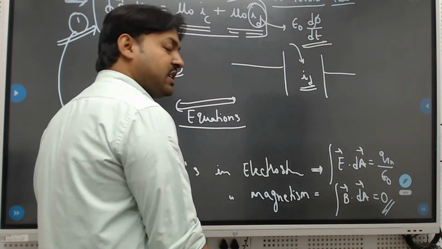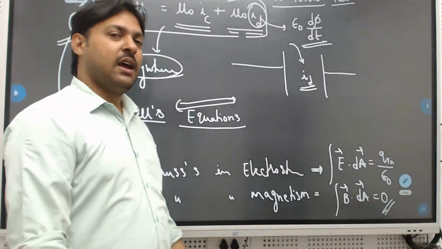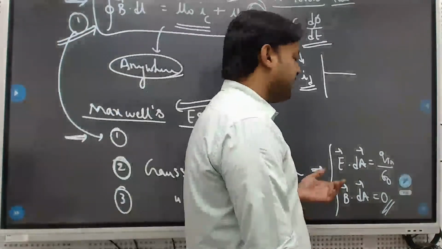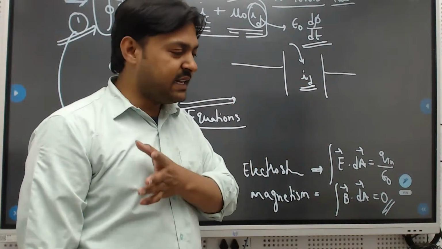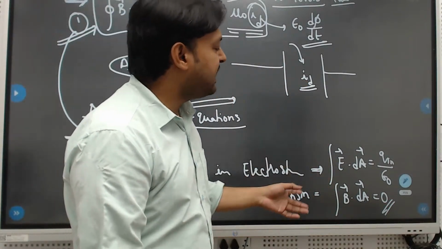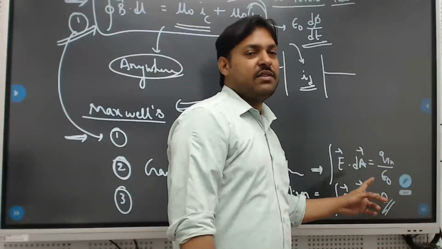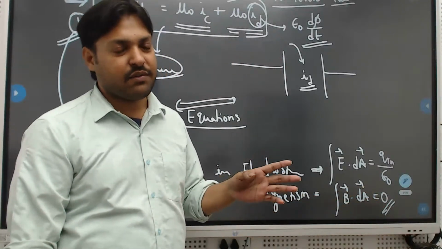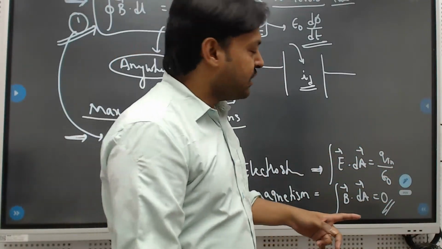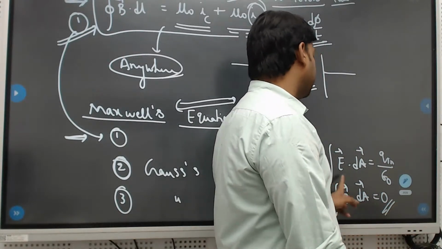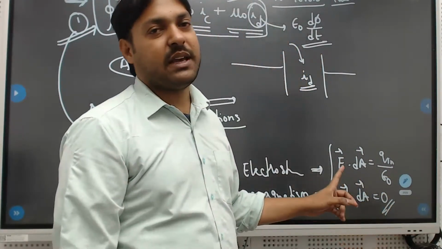Got this point? We studied it in magnetism. If you consider a magnet, magnetic field lines close from north to south outside, and inside it goes south to north. For any closed area, the number of field lines going in and the number coming out through that area will be the same. So this integral B vector dot dA vector will be equal to 0.